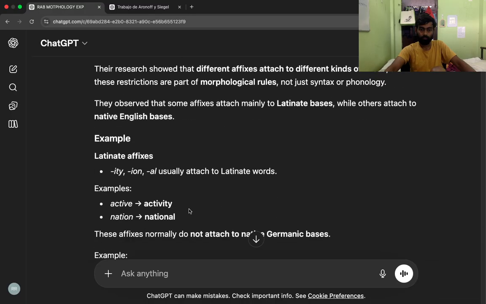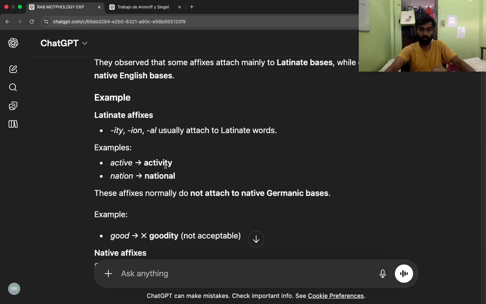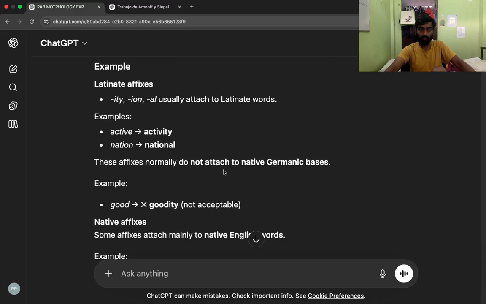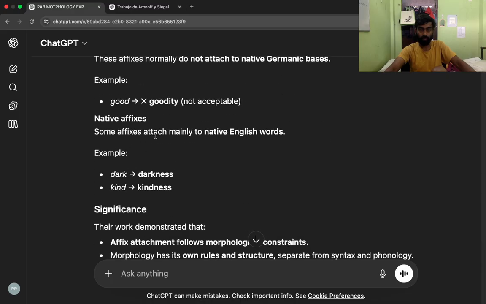They observed that some affixes attach mainly to Latinate bases, while others attach to native English bases. Example: Latinate affixes, -ity, -ion, are usually attached to Latinate words. Examples: active, activity; nation, national. These affixes normally do not attach to native Germanic bases. Example: goodity, not acceptable. Native affixes: some affixes attach mainly to native English words. Example: dark, darkness; kind, kindness.